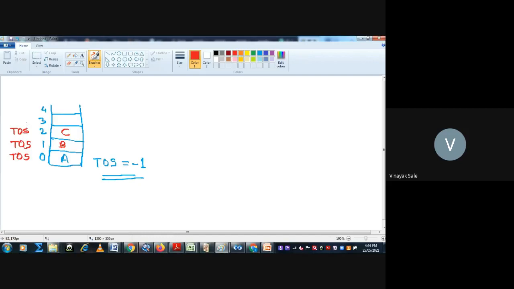When C is deleted from this stack, then TOS is decremented by 1 and goes to the previous point, and so on. For insertion, you have to confirm whether the stack is full or not. Suppose this stack is full.